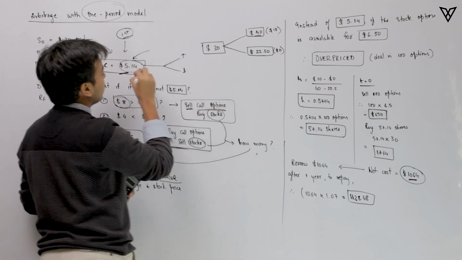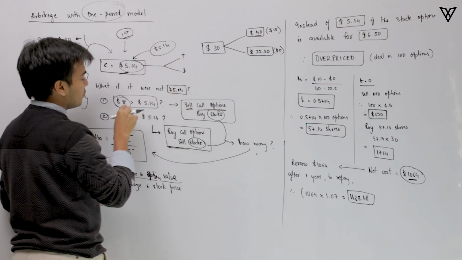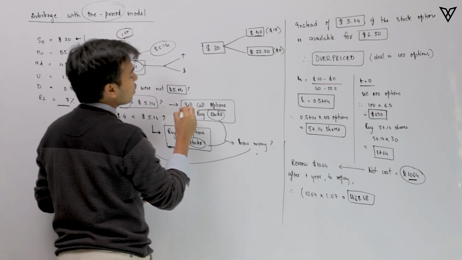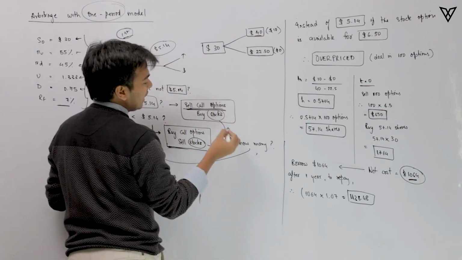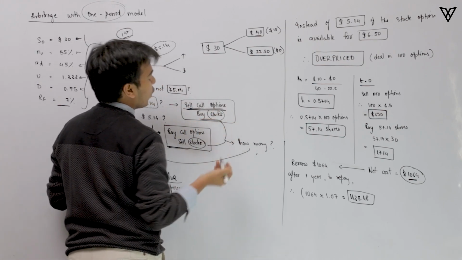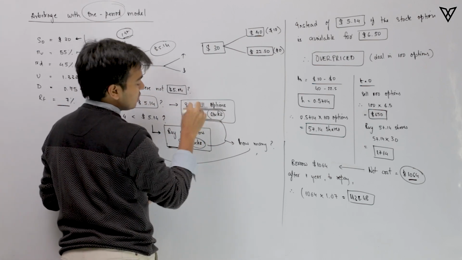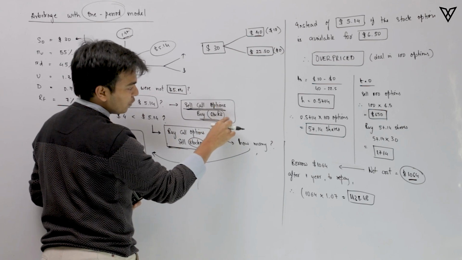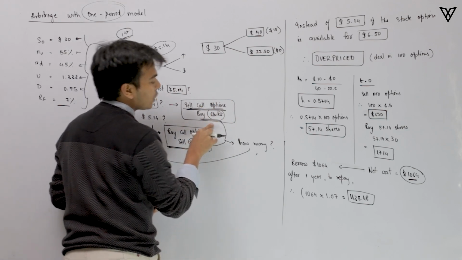The real price should have been 5.14, and if it is $8, then goes without saying you will be selling these options. And on the opposite side you would be buying stocks, because since you're selling call options, you need to have an opposite position, and that opposite position would be to buy stocks.